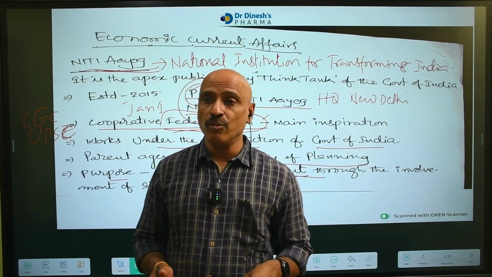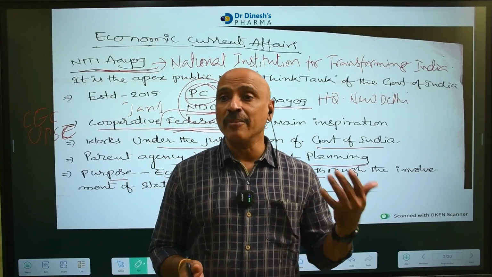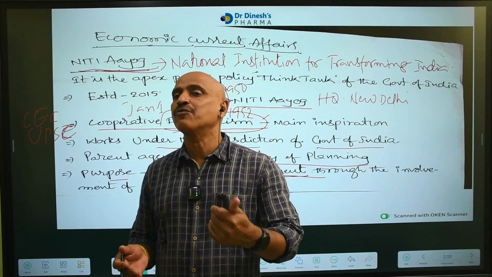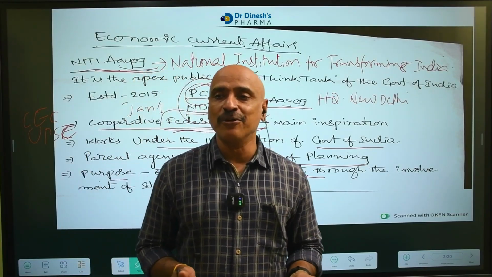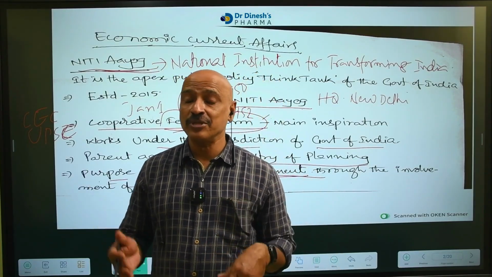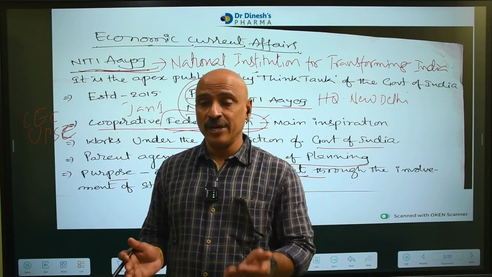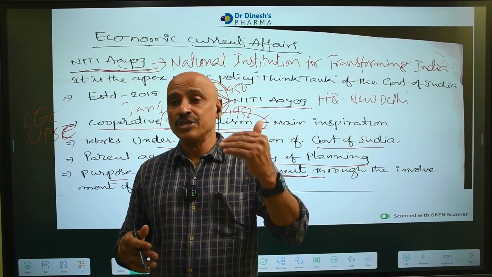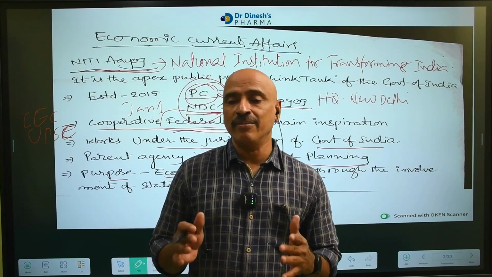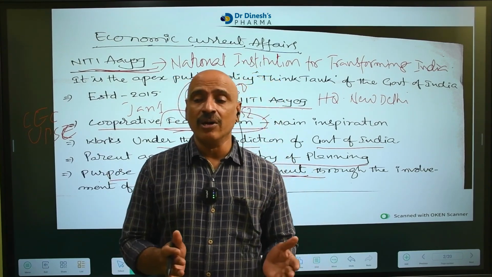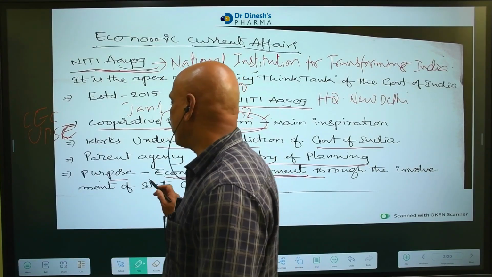From the per capita income point of view, we are at more than 125th position, but from the economy point of view, our position is fourth. India is the fourth biggest economy in the world, but from the per capita income point of view in 2024, it is 127th position. Maybe it changes every year, but 126 countries have per capita income more than ours. A country being rich or poor is identified on the basis of per capita income. A country's economy depends on that country's GDP, gross domestic product.